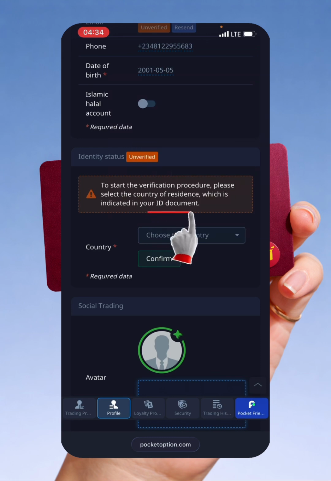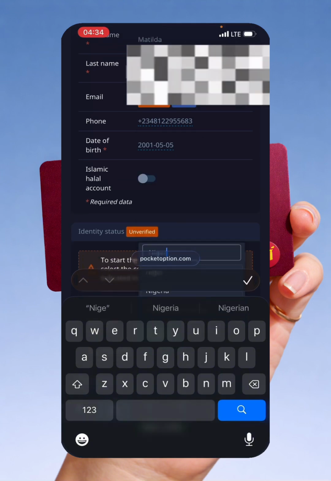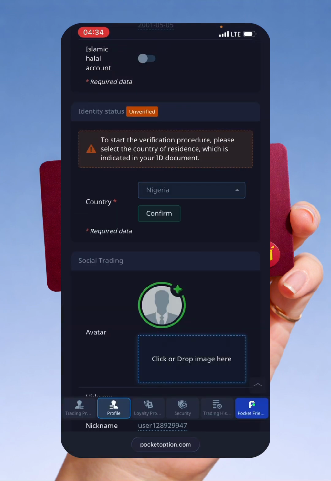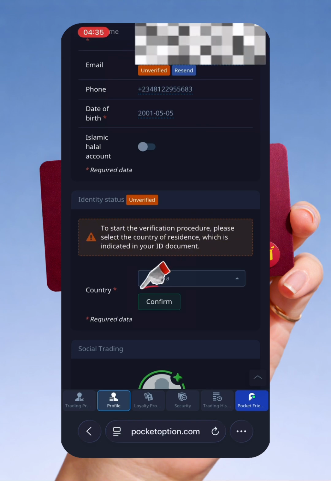To start verification procedure, please select the country of residence, which is indicated in your ID document. So always make sure you read. So now I'm in Nigeria, okay? So I'm just gonna click on Nigeria, and I'm gonna click on confirm. Pay attention. I hope you're following me.